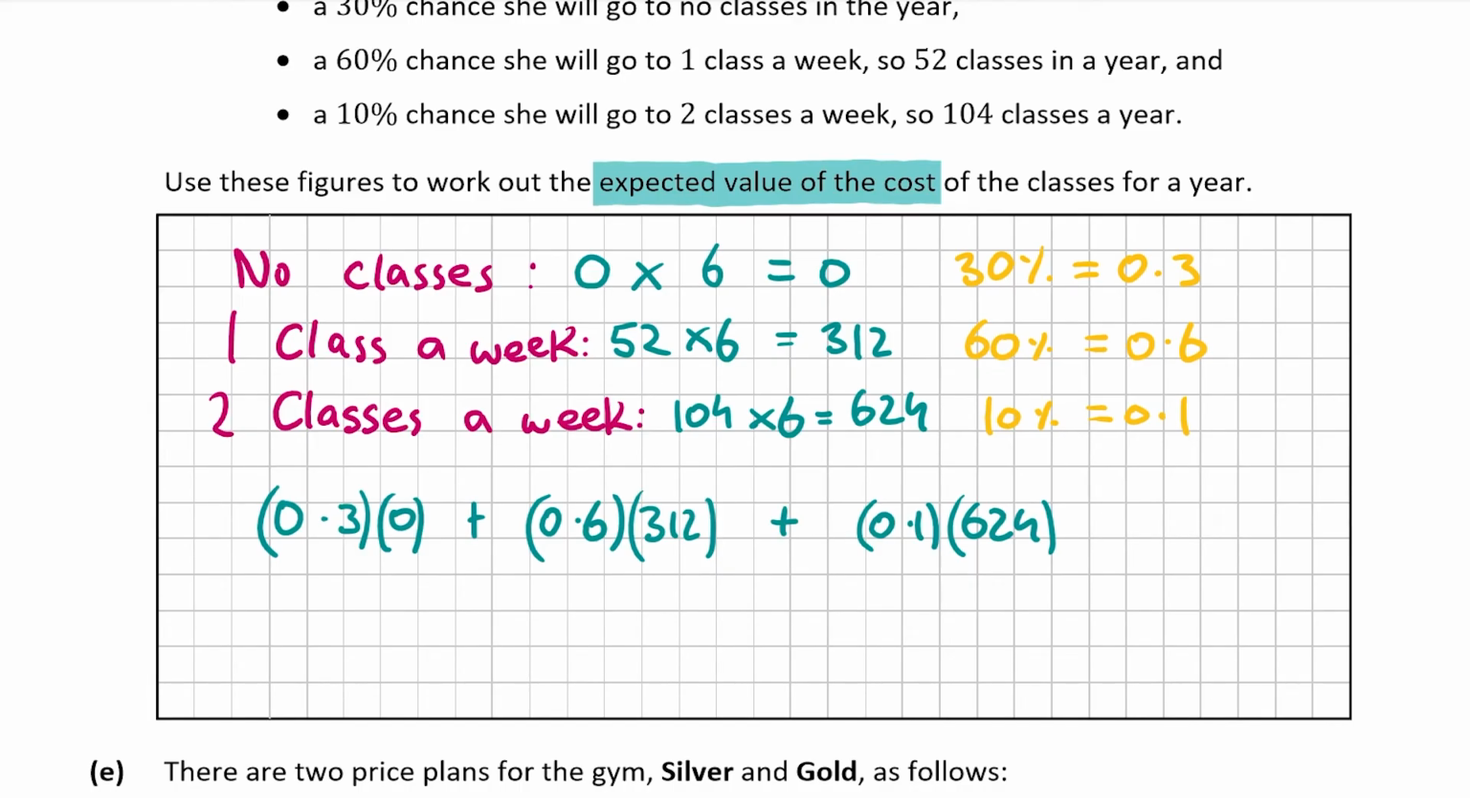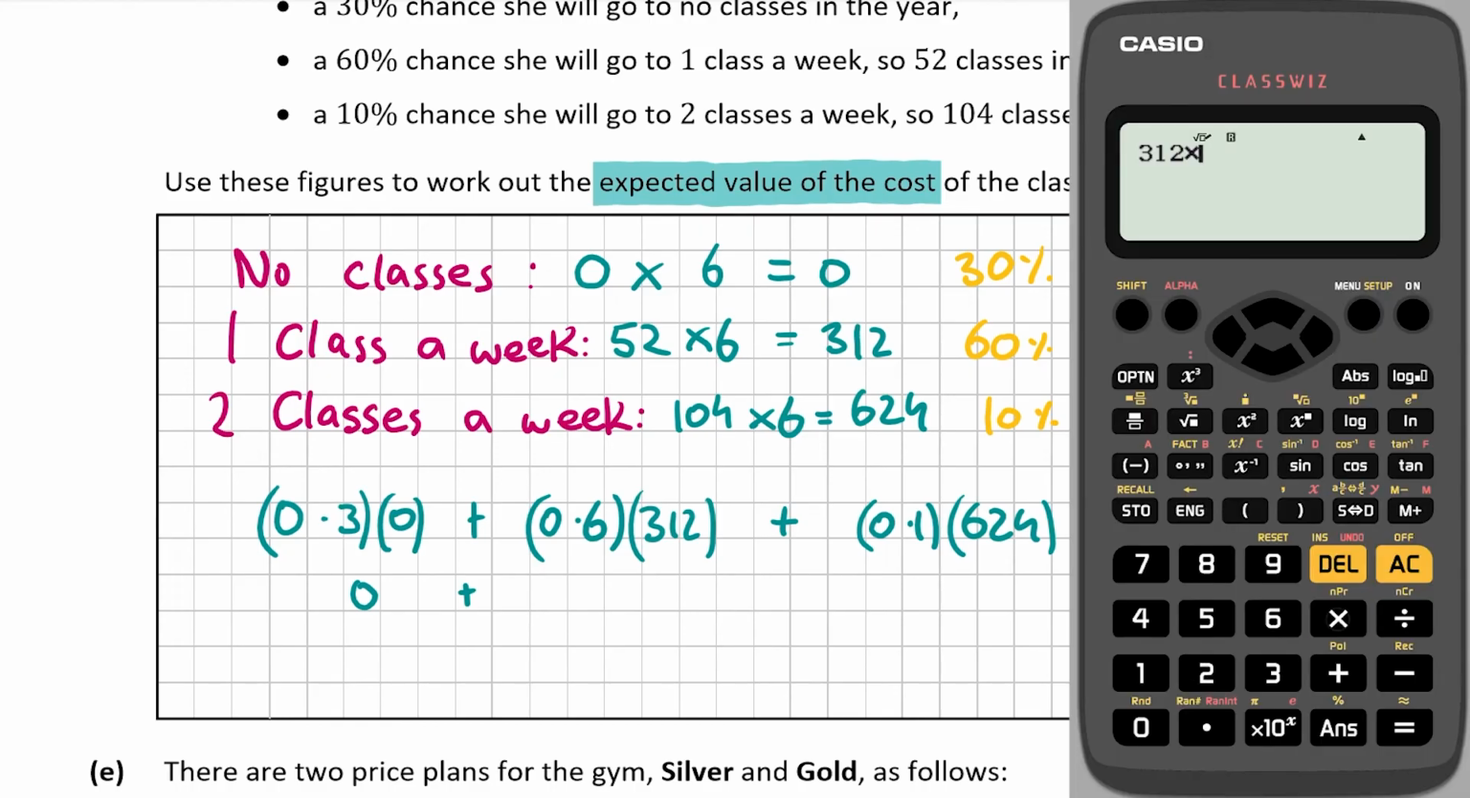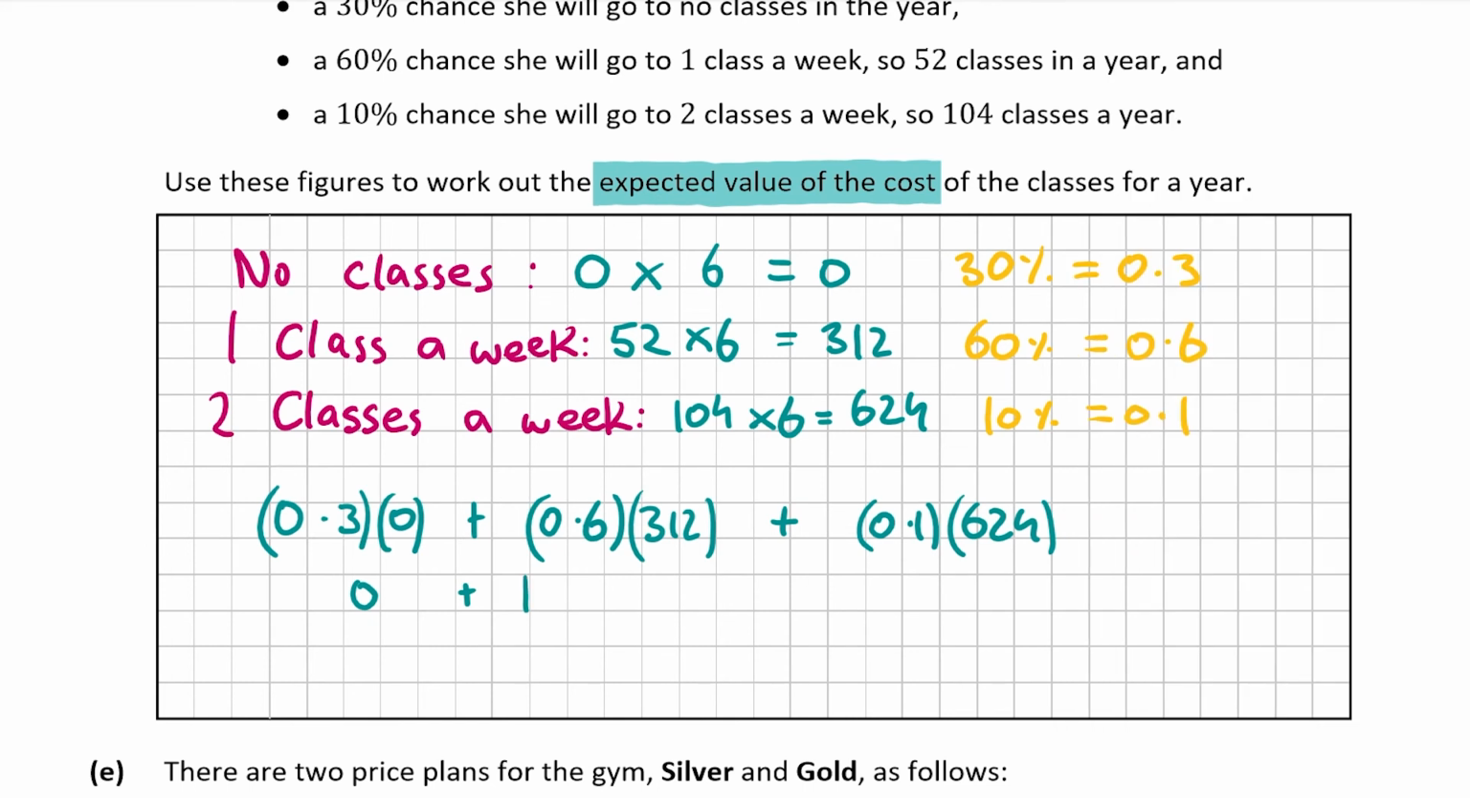So 0.3 by 0, anything by 0 is always 0. So that's going to be 0. Now we can do 0.6 by 312. And that gives you 936 over 5 as a fraction. Click the S to D button just above the delete button to change it to a decimal. And that gives you 187.2.